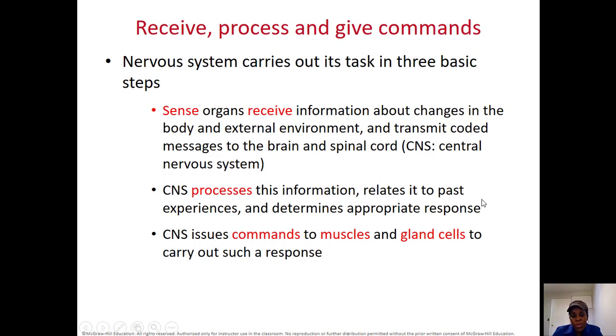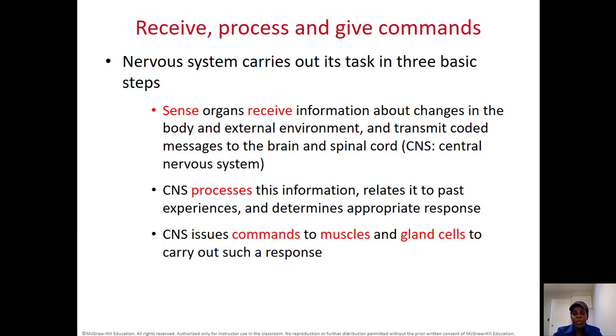How does it work? The nervous system receives the information, processes it, and gives command. How does it do that? We have organs called sense organs. They have receptors that receive the information from, for example, the environment or from within ourselves, take it to the central nervous system, into the brain or spinal cord, process the information, and give command to carry out the work. Now, how does it do that? We'll talk about this in detail.